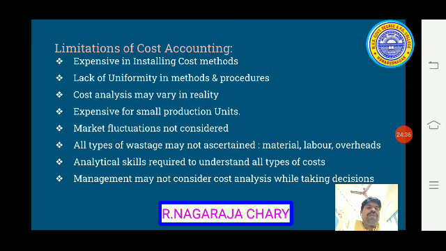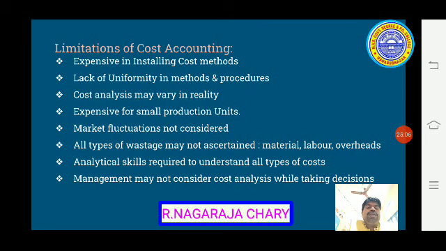Next, limitations of cost accounting. It is too expensive in installing cost methods. That is one of the limitations, because we have to establish separate cost centers, and we have to keep separate people to look into the matters.